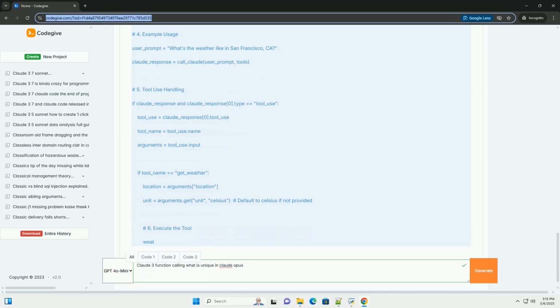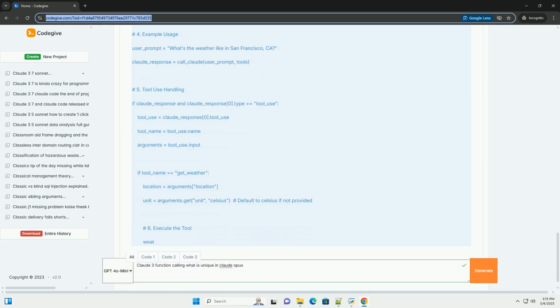2. Get_weather function. This is a placeholder function that simulates getting weather data. In a real application, this would make an API call to a weather service. It takes a location and a unit, Celsius or Fahrenheit, as input. 3. Call_Claude function. This function sends the prompt and the tool definitions to the Claude API. The messages parameter is a list of dictionaries, where each dictionary represents a turn in the conversation. The tools parameter tells Claude what tools are available.